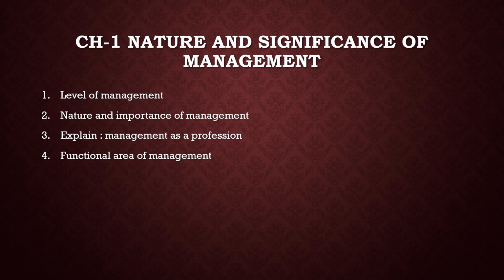Make sure that nature and importance, or characteristics and importance, were asked in many of the exams last year, and there is a possibility they can be asked this year also. Third is explain management as a profession. Fourth is functional areas of management. Please revise these functional areas of management because some topics like marketing and production were asked last year.